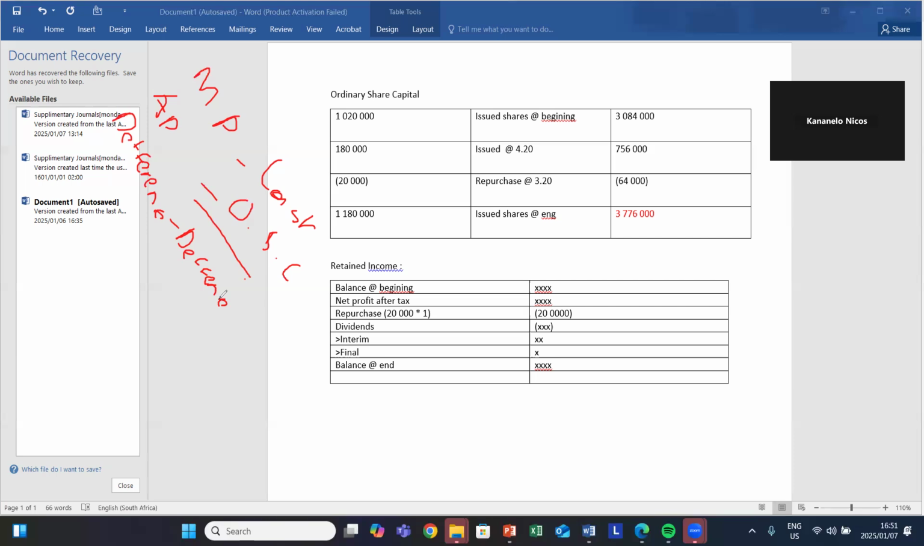So for today we'll end here, on the retained income structure. So guys, do we have any questions with regards to our structure of retained income? If ever we do have any questions, please type them in the chat box.